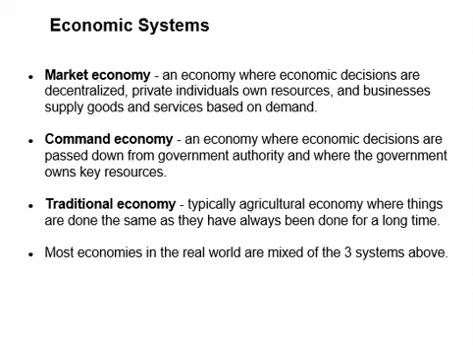The first one is market economy. It is an economy where economic decisions are decentralized. Private individuals own resources and businesses supply goods and services based on market demand. The second one is command economy. It is an economy where economic decisions are passed down from government authority and where the government owns key resources. The third is traditional economy. It is typically an agricultural economy where things are done in the same way as they have always been done for a long time.